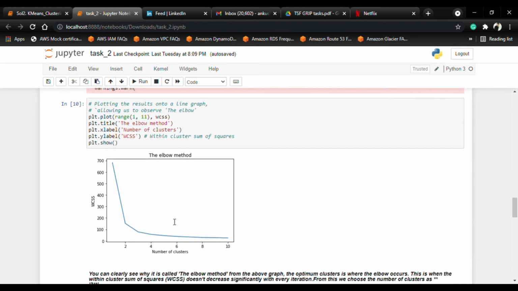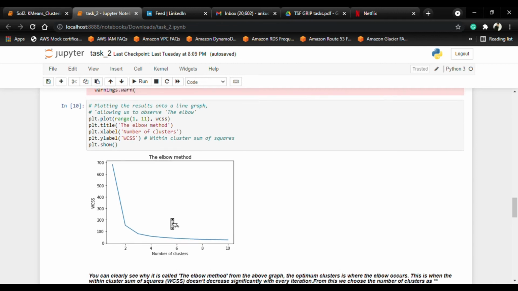This is the elbow method, because in k-means, the WCSS is the sum of squared distances between each point and the centroid of a cluster. So when we plot the WCSS against the k value, the plot looks like an elbow, and the k value corresponding to that point is the optimal k value, or the optimal number of clusters.